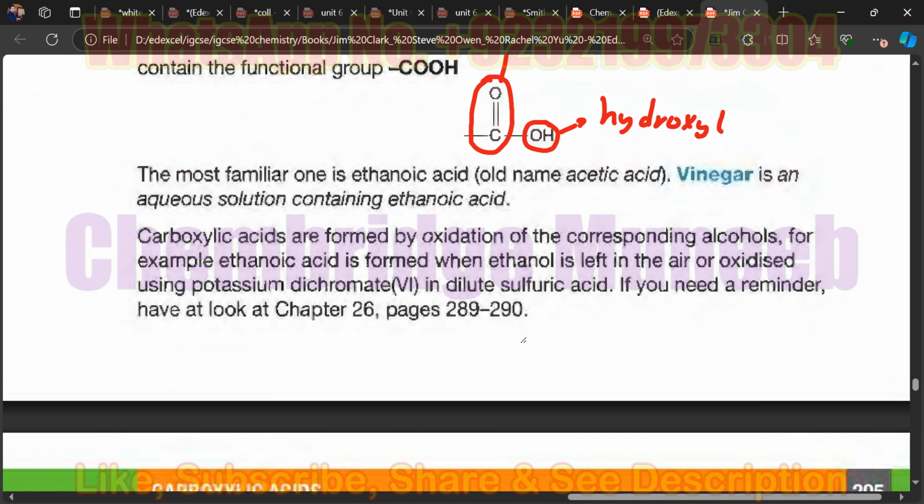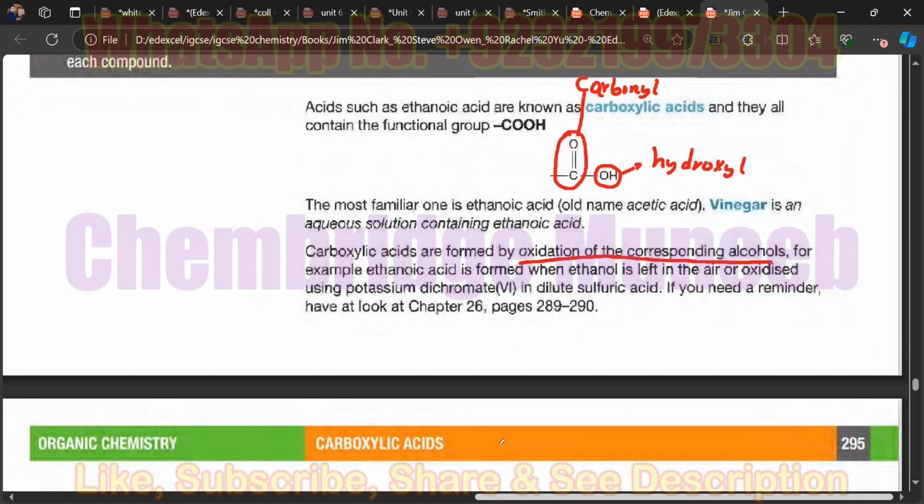Now you have seen that carboxylic acids can be formed by the oxidation of the alcohols. We have just seen these reactions before. Alcohol can be oxidized into the carboxylic acids, and we've seen it through the oxidation using the microbes and oxidation using the potassium dichromate as the oxidizing agent in the presence of the sulfuric acid. So basically it is the repetition of the previous topic.